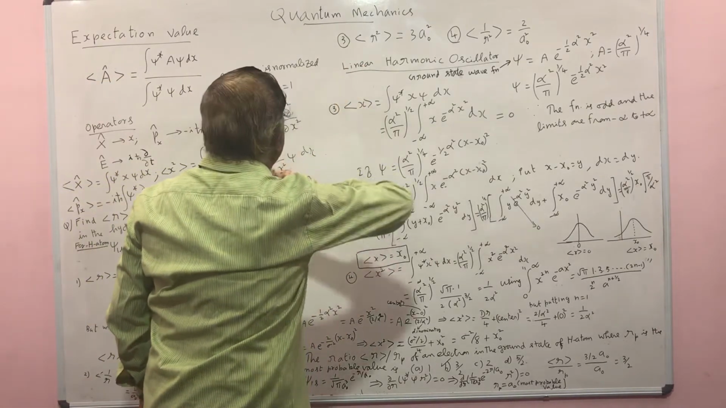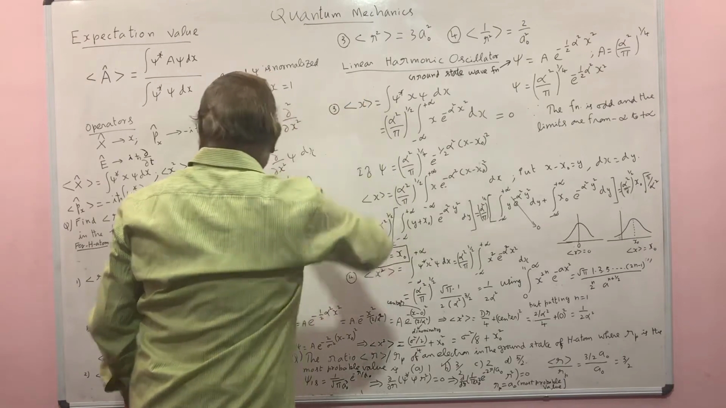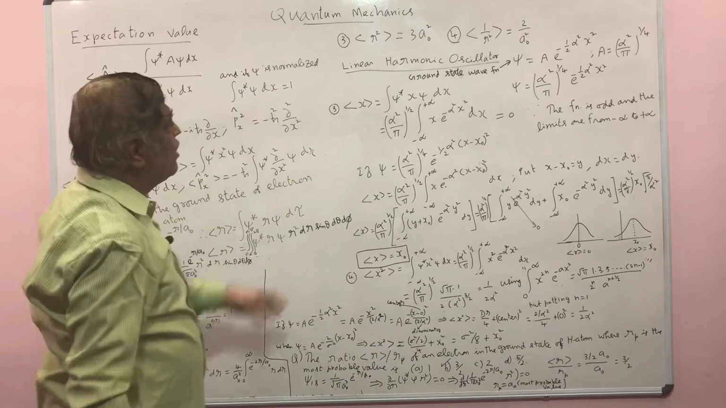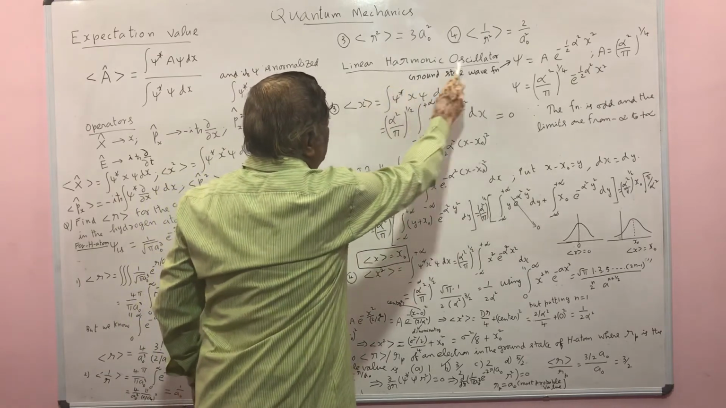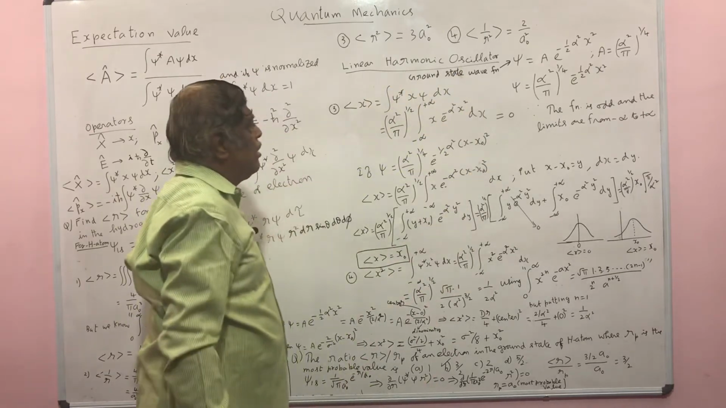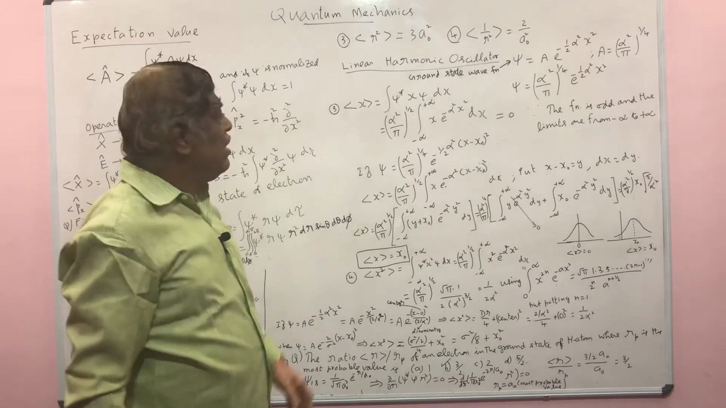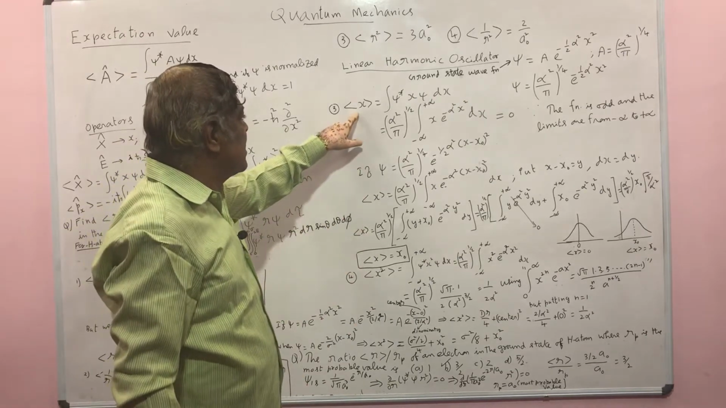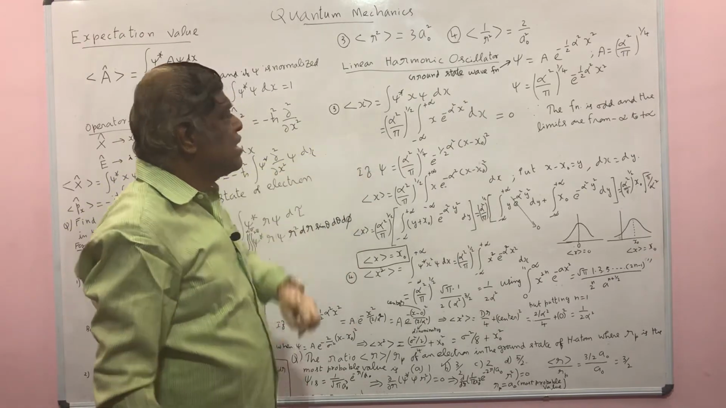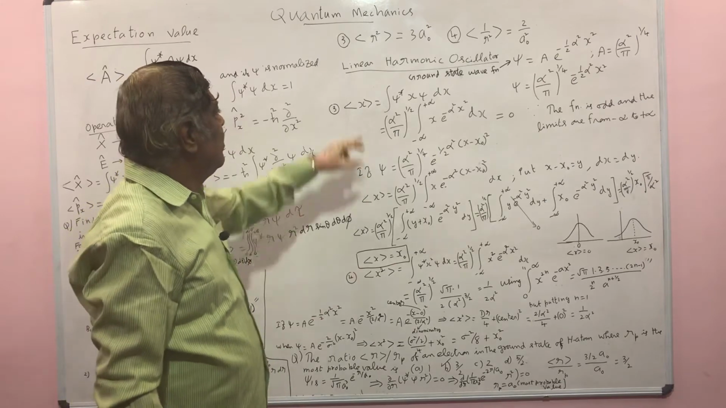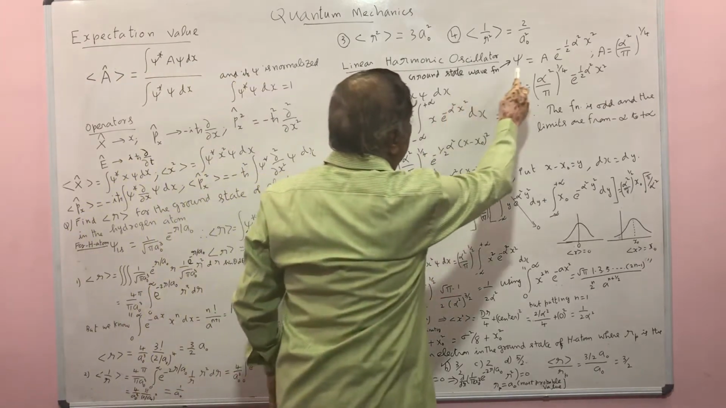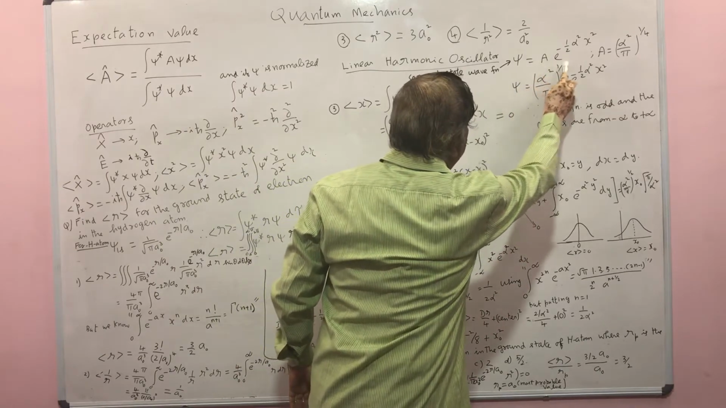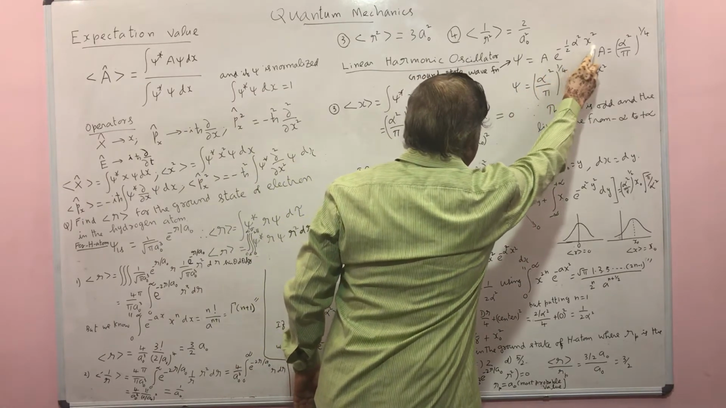Now let us take an example using a linear harmonic oscillator. Let us find the expectation value of x if the particle is in the ground state of a linear harmonic oscillator. For a linear harmonic oscillator, the ground state wave function is psi equal to A e power minus half alpha square x square.